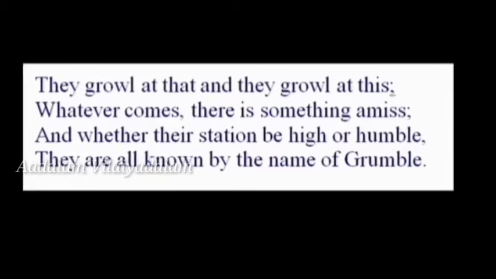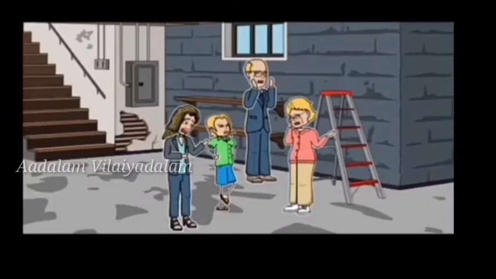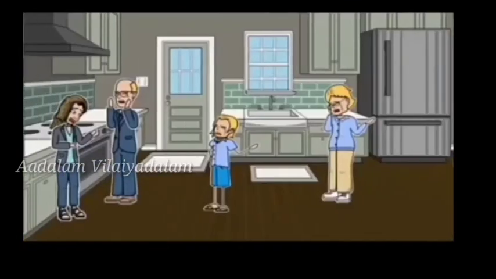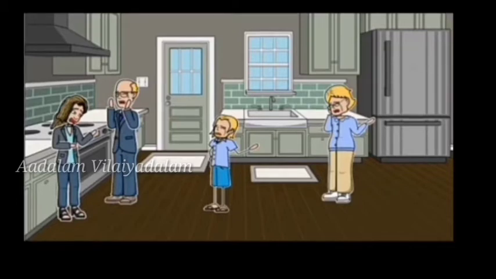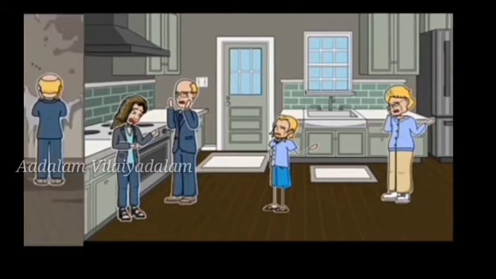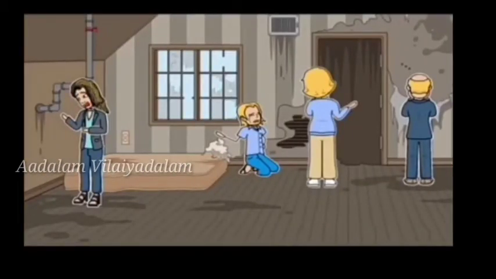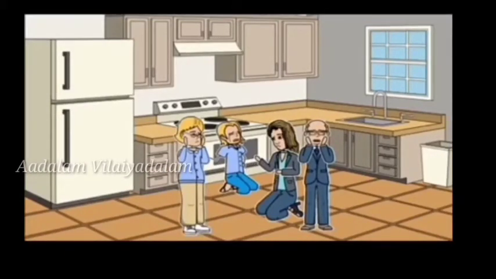Explanation. They go on complaining or grumbling about each and everything. Their first instinct is to find something to complain and murmur about everything. They crawl at everything. They find wrong in whatever they see or act. Whether they are in a good position or not, they find fault in it and complain about it. They are known by the name of Grumble.